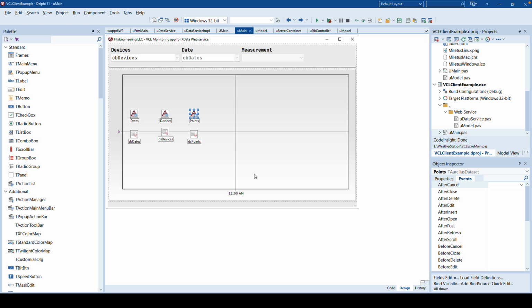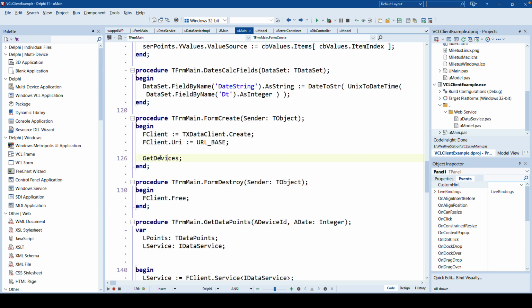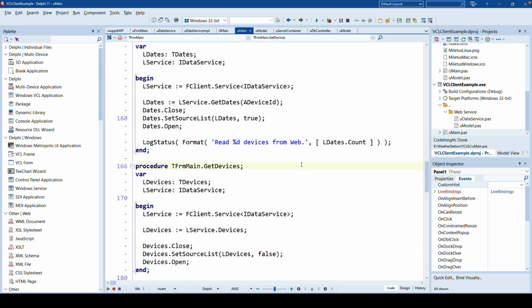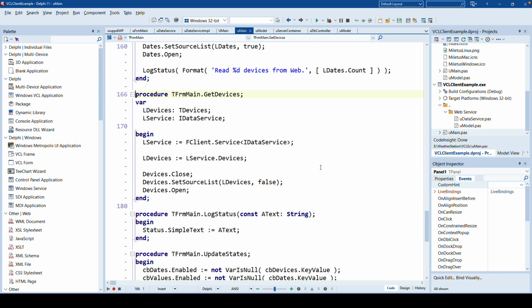Xdata was built on Aurelius. You don't have to use Aurelius, which is a different product from TMS. The name of the component is because of that, but you do not need to use Aurelius. It is just the name of the component. So, getting the devices, and hopefully this will get you hooked on Xdata and this technology right away, because this